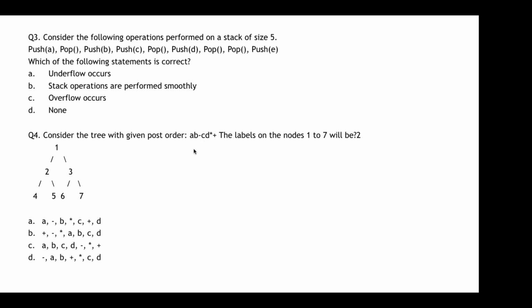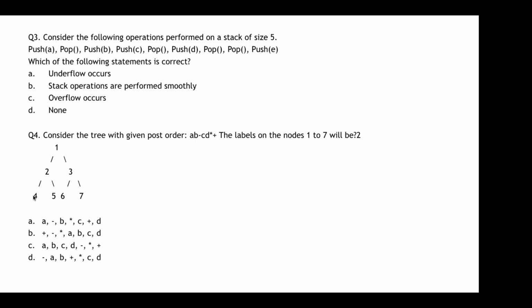Here you are given an encoded expression of the post order, and it is asking what are the labels on the nodes 1 to 7. Just ignore this 2 at the end. So it's asking what are the labels on the nodes 1 to 7. Like, what does A represent?